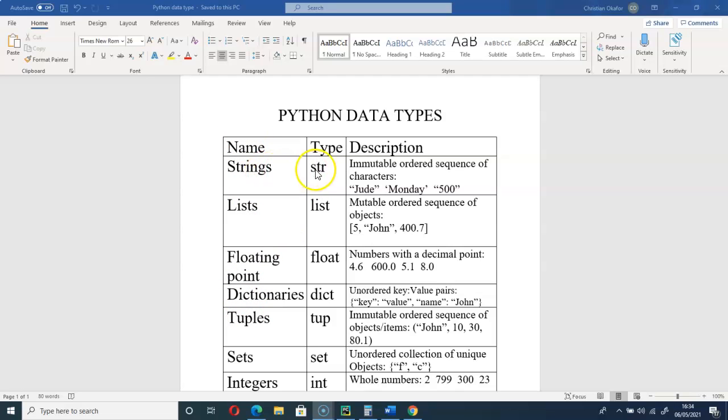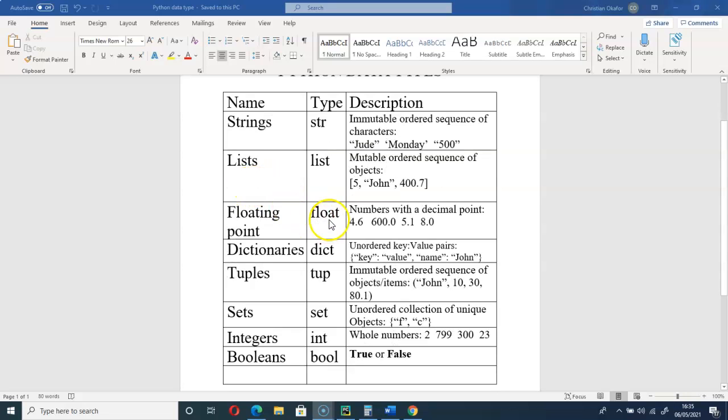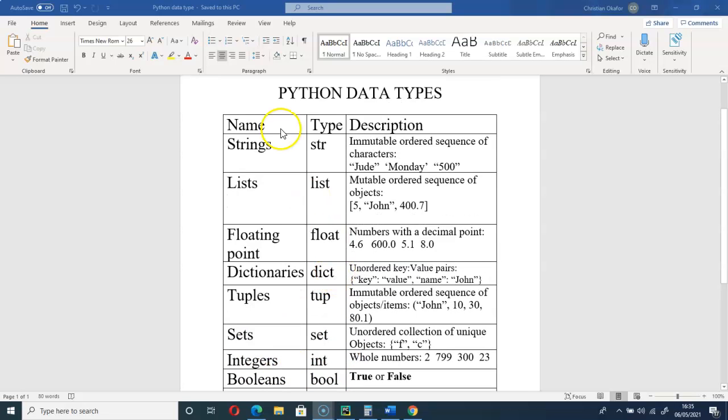So str for strings, list for lists, float for floating point, dict for dictionaries, tuple for tuples, set for sets, int for integers, bool for booleans. I will make separate videos on each of these data types, so I'm not going to explain everything about each of them in more detail.